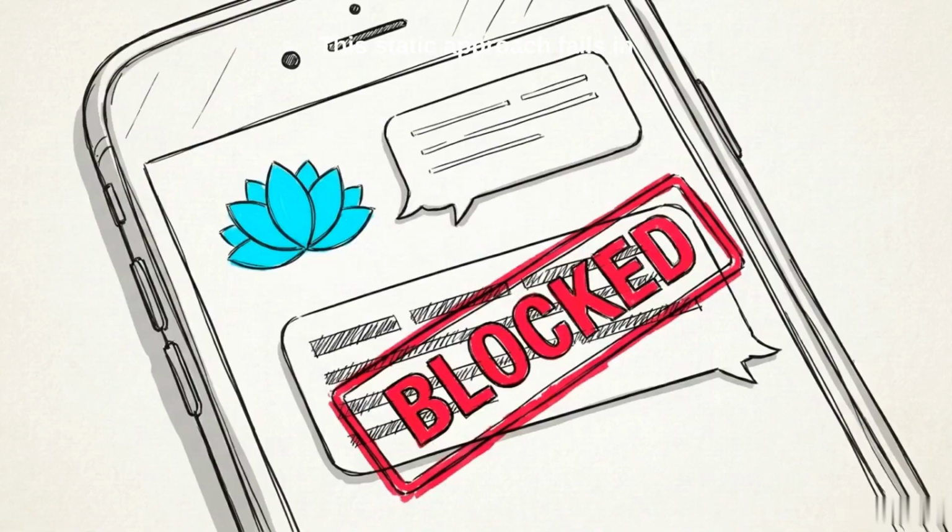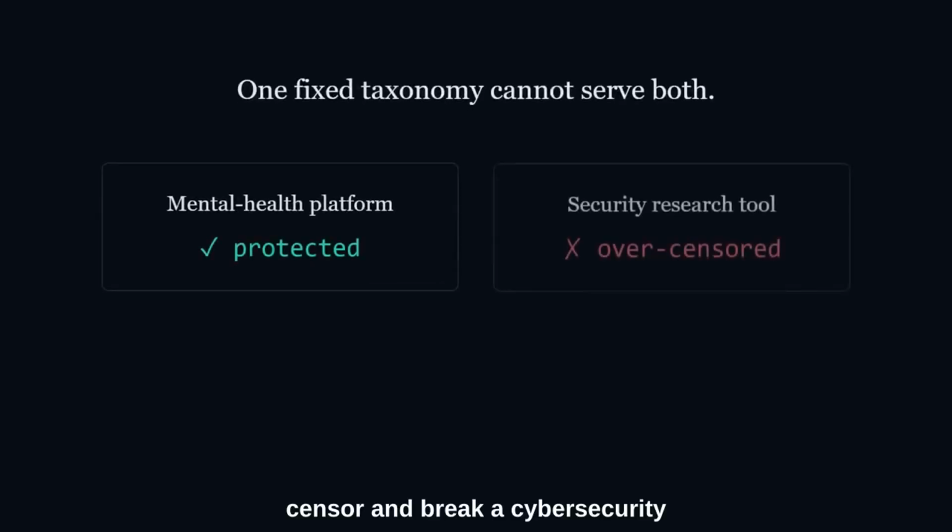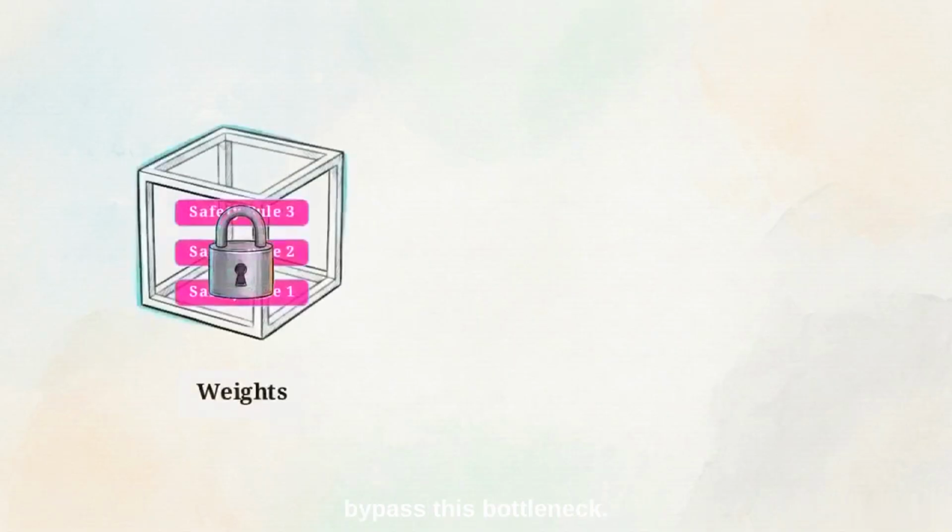This static approach fails in production. A strict safety taxonomy designed to protect users on a mental health platform will overly censor and break a cybersecurity research tool analyzing the exact same text. The industry is attempting to bypass this bottleneck.